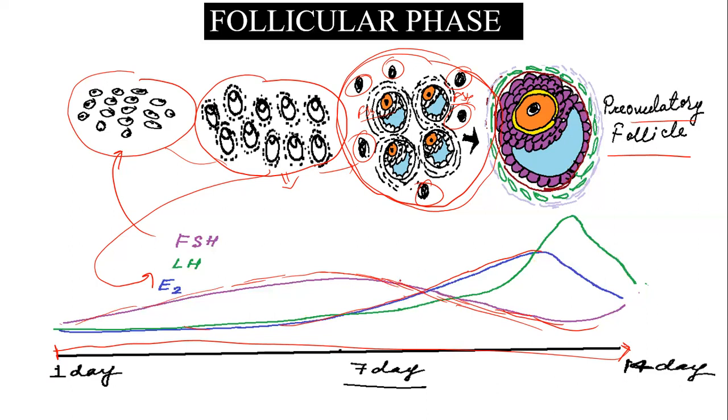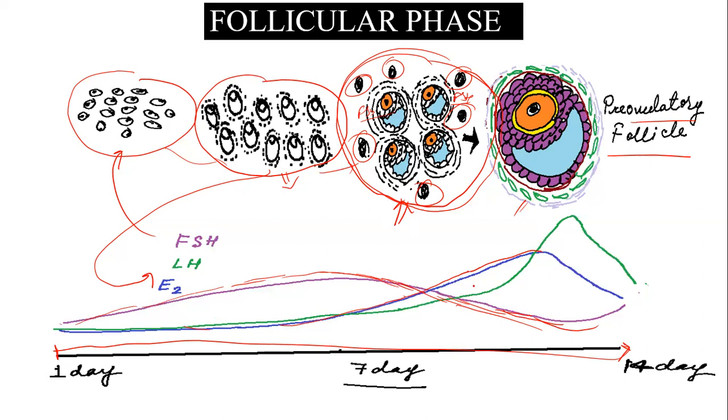And because the FSH level is reducing, there is a competitive environment between the growing follicles. So some continue to grow, those which have more FSH receptors, and other follicles start regressing and become atretic. This process will continue until one follicle reaches the stage of pre-ovulatory follicle.